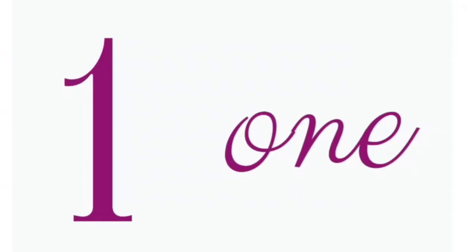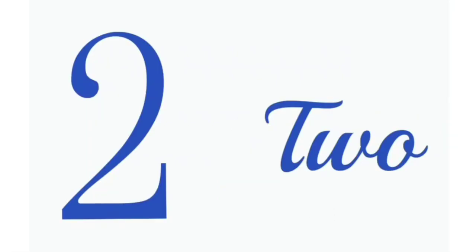Let's see. This is 1. So, how will I write the spelling of 1? O N E, 1. Next, this is number 2. So what is the spelling of 2? T W O, 2.